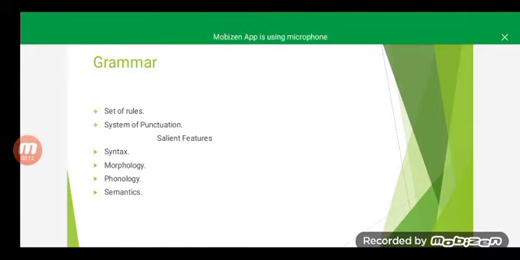The topic that I am going to discuss here is grammar. I'll discuss grammar as a whole, its different categories. I will summarize the whole grammar here. In my first lecture,